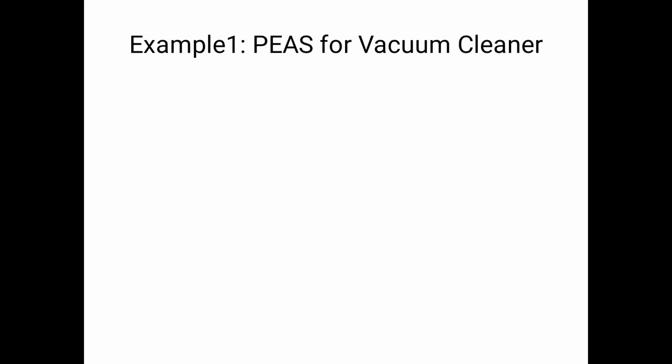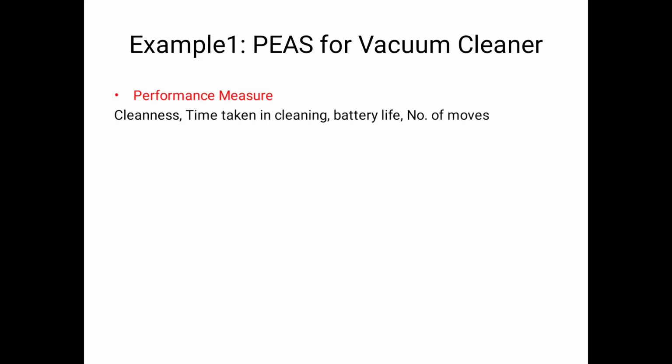Now we will discuss one small example of how to relate the PEAS representation for a vacuum cleaner. What is the performance measure? What is the objective of a vacuum cleaner? Cleanness, time taken in cleaning, battery life, number of moves. Definitely we will consider these measures when implementing the rational agent of a vacuum cleaner. Why are we using vacuum cleaners? For the purpose of cleanness. We will consider that the cleaning is completed within the time, and the battery life is estimated. So those are considered as performance measures.